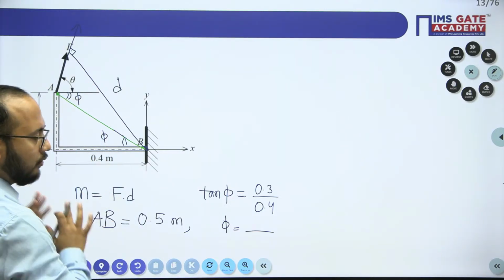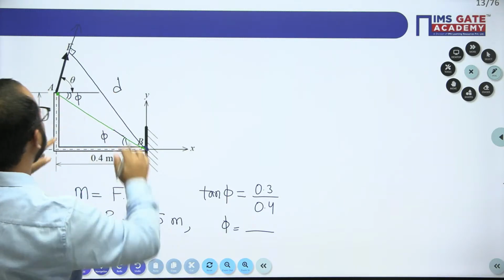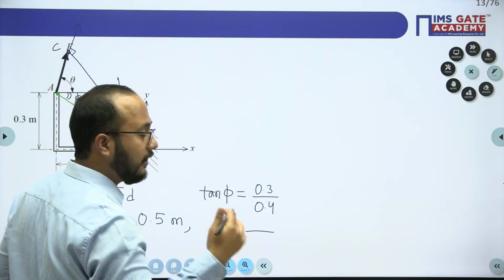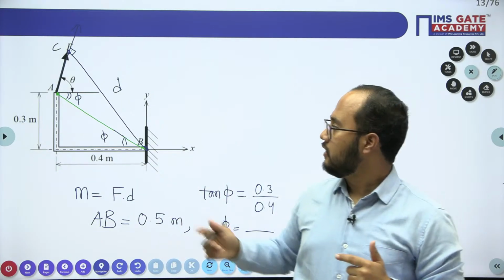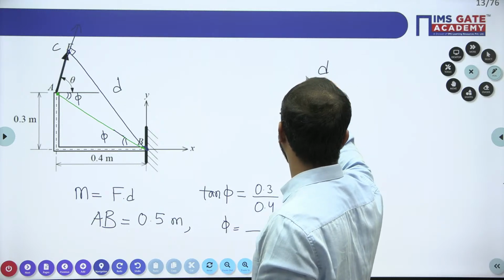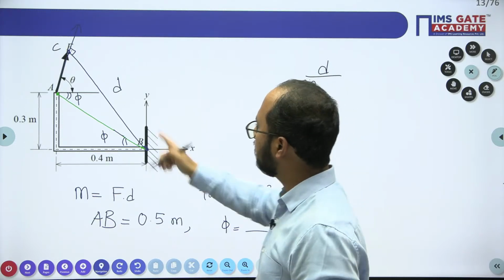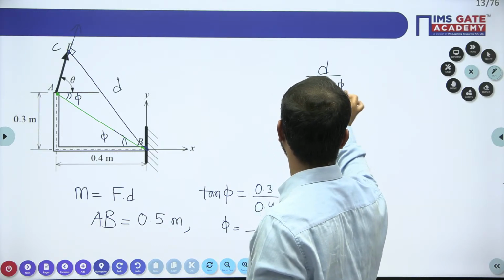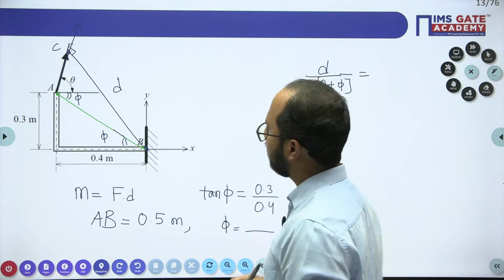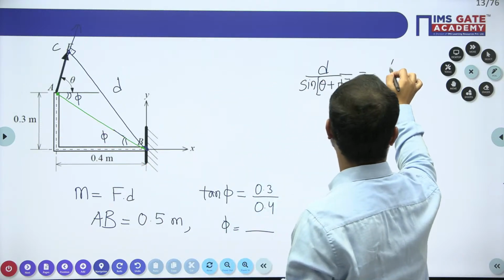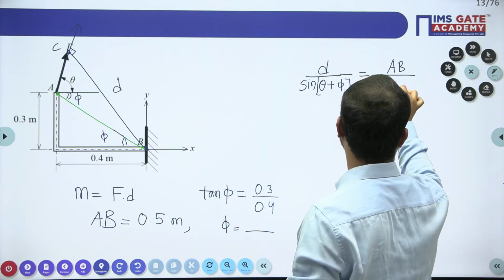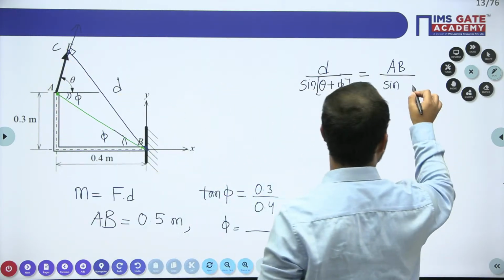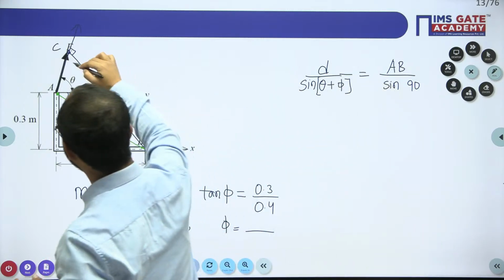Now if you see the triangle ABC, let's suppose this point is C. In triangle ABC, if I apply the sine rule, I can write d divided by the angle opposite to d, which is theta plus phi, equals AB divided by the angle opposite to AB. The angle opposite to AB will be this one, that is 90 degrees. So consider this as 90 degrees.